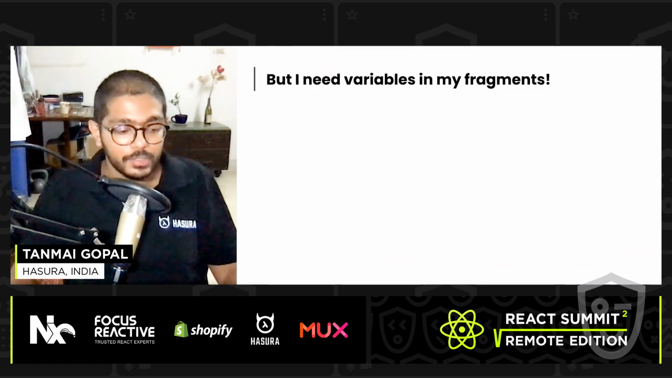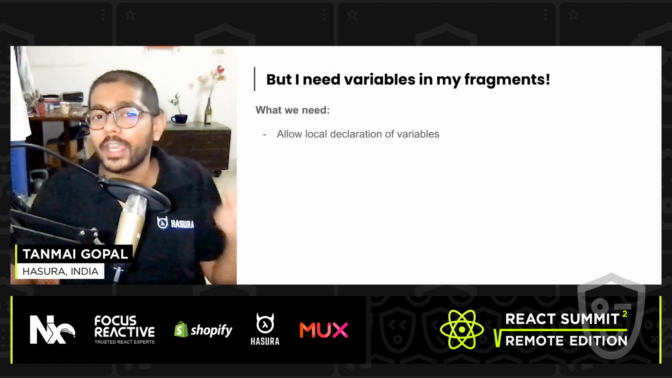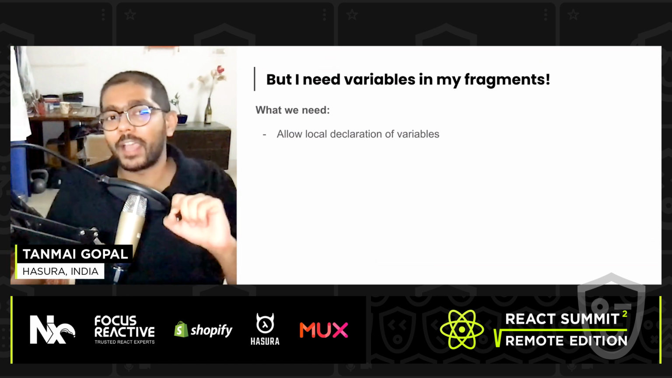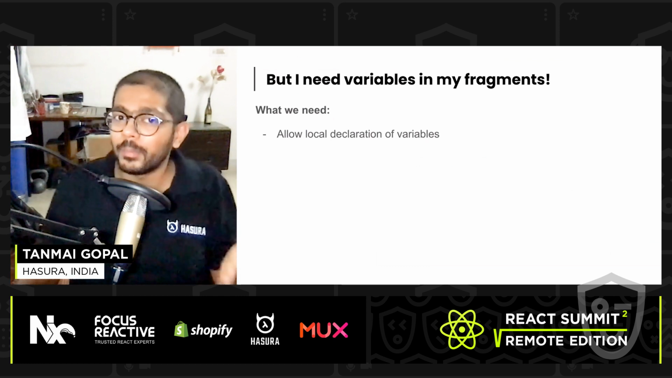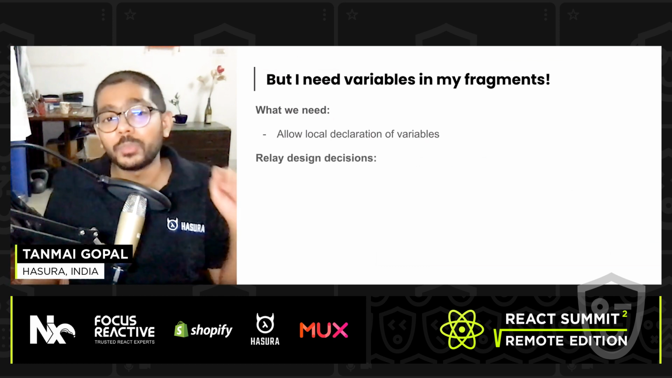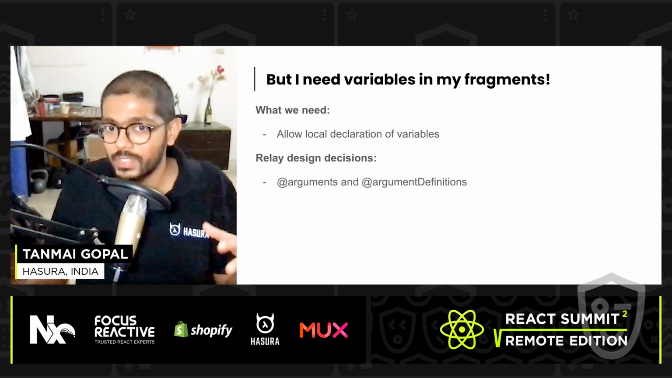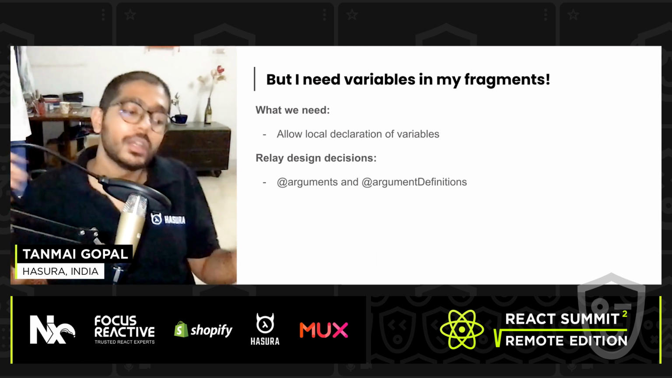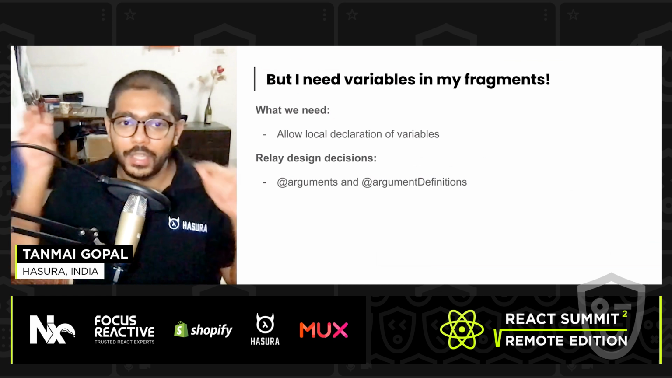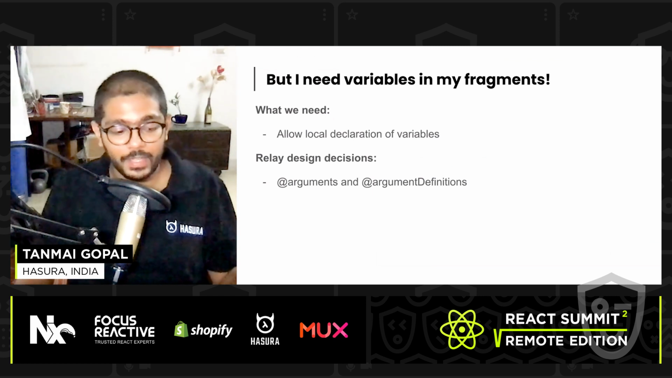The way this works in Relay is, what I would like to do is declare variables for my fragments locally, right? I would like to declare them at the fragment level, and I would like to use them at the fragment level as well. And this is where the Relay design concept of arguments and argument definitions comes in. These are two client-side directives that you can add to any fragment to locally define and declare a variable then and there, right? At the fragment level, without having to go to the top level query and modify that.